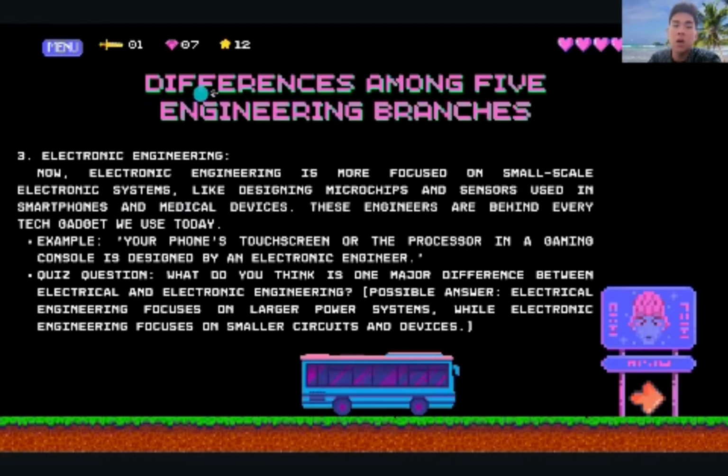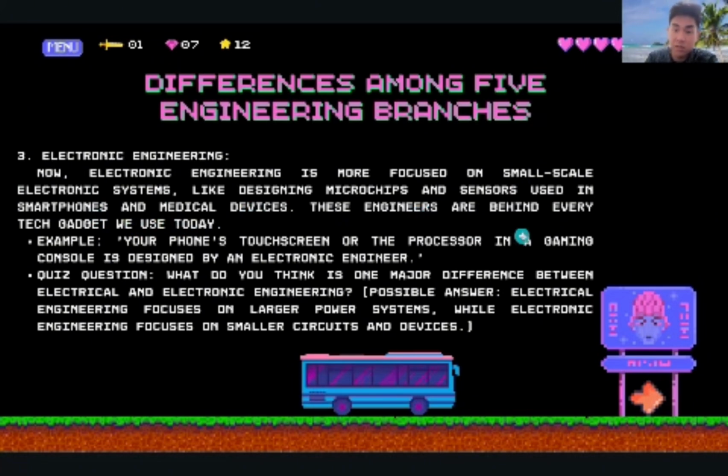Number three of the difference among five engineering branches is electronic engineering. Now, electronic engineering is more focused on small scale electronic systems like designing microchips and sensors used in smartphones and medical devices.